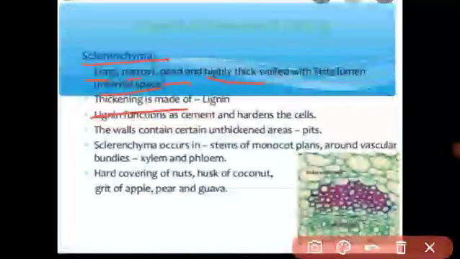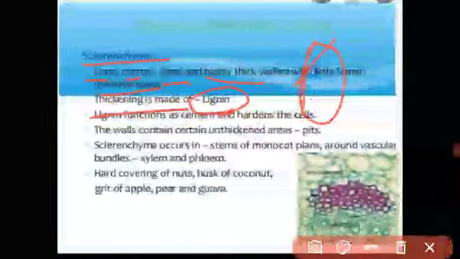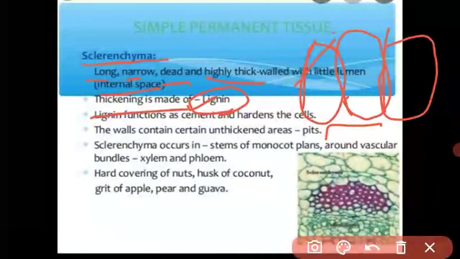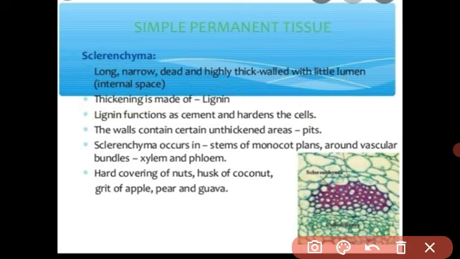The wall is thick. Why? Because it contains the lignin material. In the structure of sclerenchyma, the wall is very thick. Why? It is made from lignin. Lignin is a cement-like material. You have seen how a wall is made: in between two bricks there is a cement material, so the bricks are joined to each other very tightly. In the same way, in between each cell there is lignin. Lignin is a hard, cement-like material. Understood? Due to this lignin, the tissue becomes very hard.